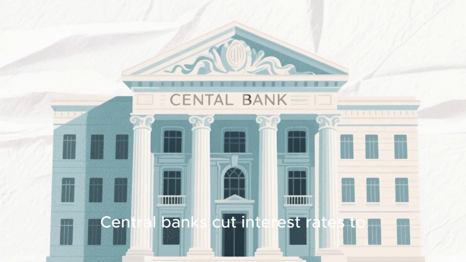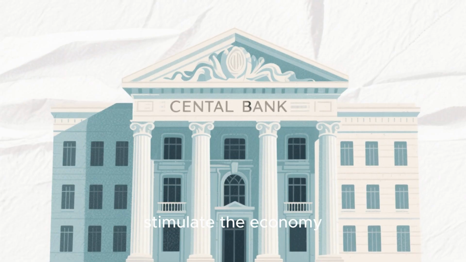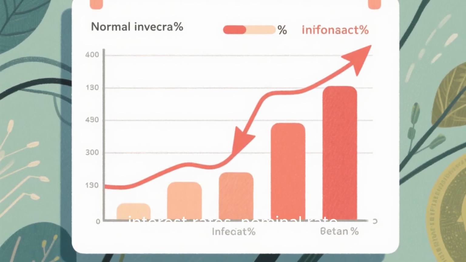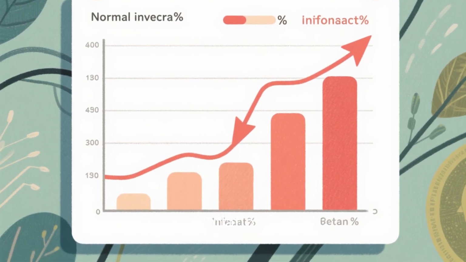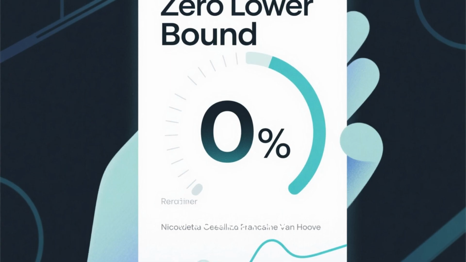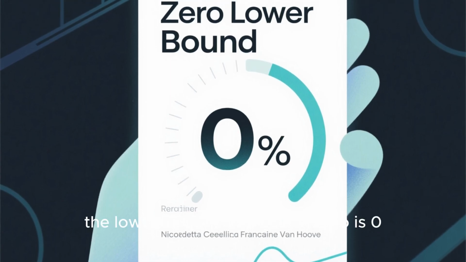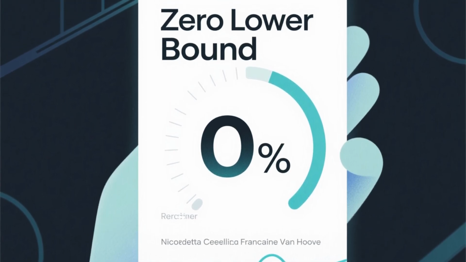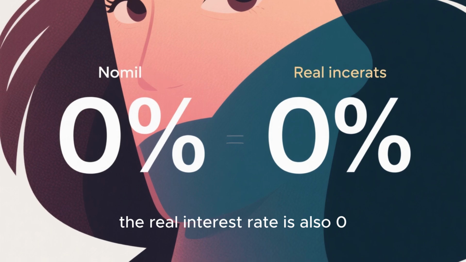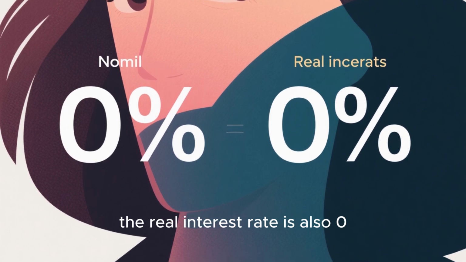Central banks cut interest rates to stimulate the economy. What they want to cut are real interest rates, nominal rate minus inflation. If inflation is 0%, the lowest a bank can cut rates to is 0%, the zero lower bound. In this case, the real interest rate is also 0%.